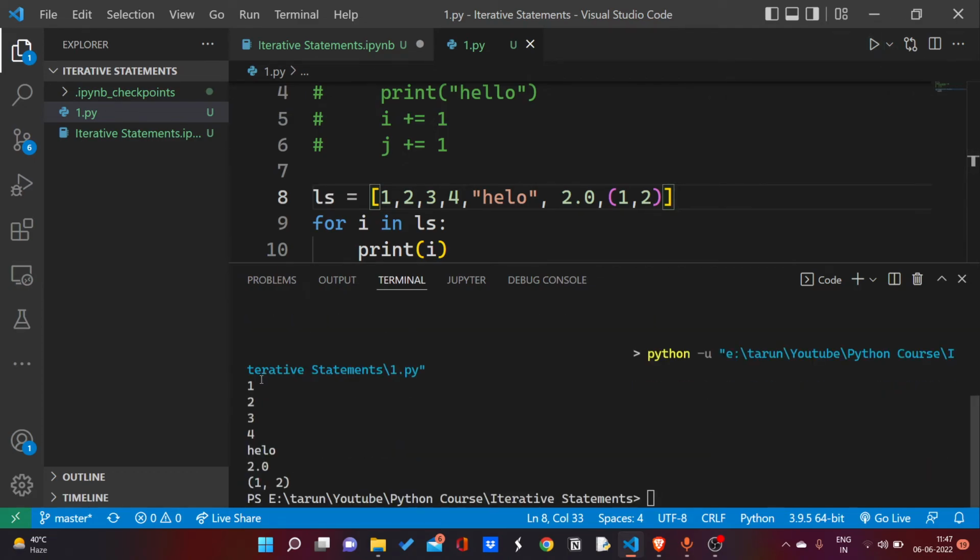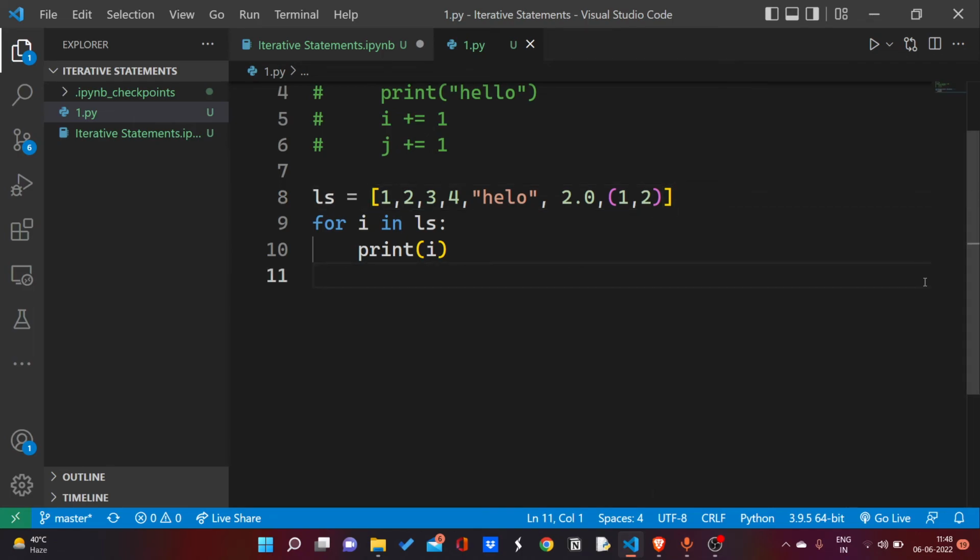As you can see, first the i variable gets 1 and we print 1. After that i gets 2, we print i again. After that i gets 3, we print i again. After that i gets 4, we print i again. This runs and ends after the list is finished. This is all about the for loop.